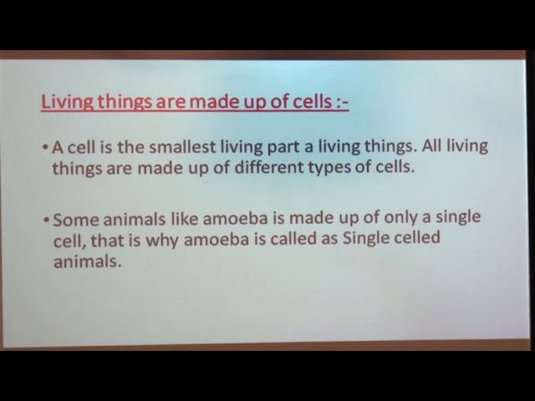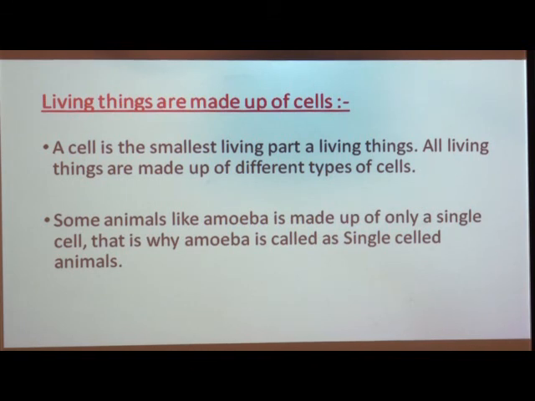But as cells are the smallest part of living things, we are unable to see the cells with our open eyes, but we can see them under a microscope. Also, our body contains millions of cells of different types, like red blood cells and white blood cells, we know about that. But some smaller animals such as amoeba are made up of only a single cell. That is why amoeba are called single celled animals.